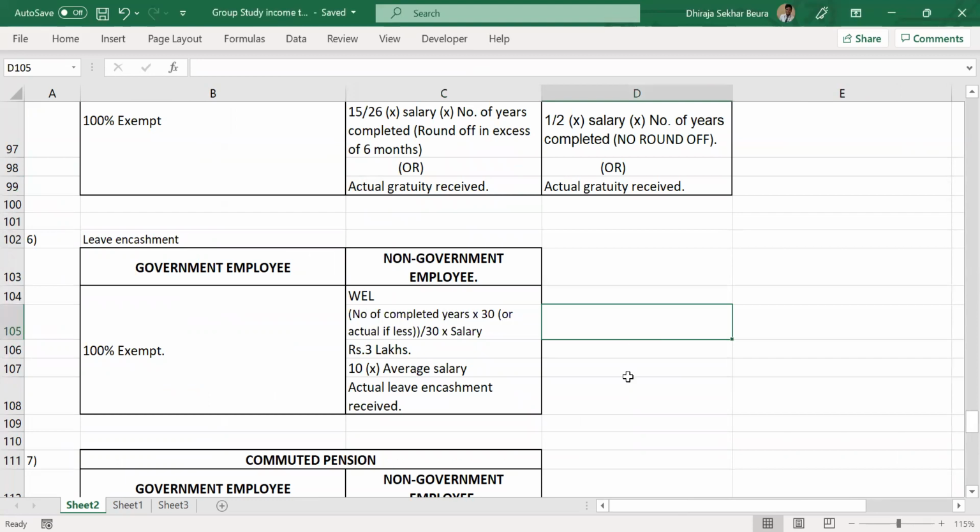Now, if I quickly repeat what we discussed, it is the leave encashment we are talking about. For a government employee, it is fully exempt. For a non-government employee, we have to calculate 4 values: 3 lakhs, 10 into average salary, actual leave encashment received, and number of completed years into 30, or actually if less, divided by 30, into salary. Whichever is lowest, we're going to take that. And this value is the exemption value. That we will deduct from the actual value we have received, and that will give us our taxable value. Any doubts?